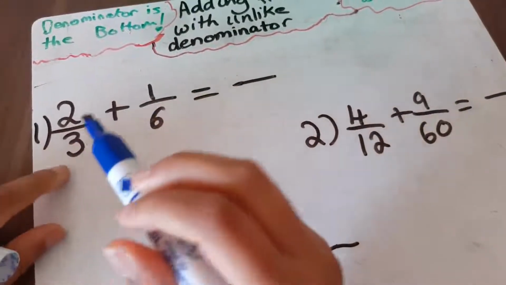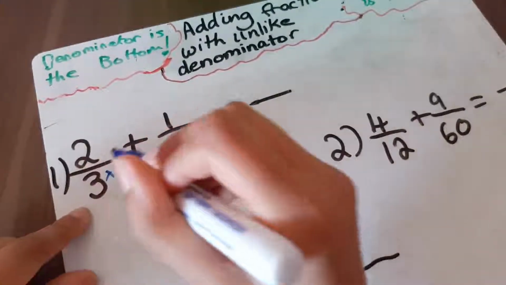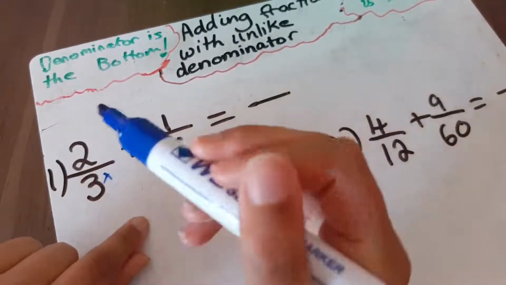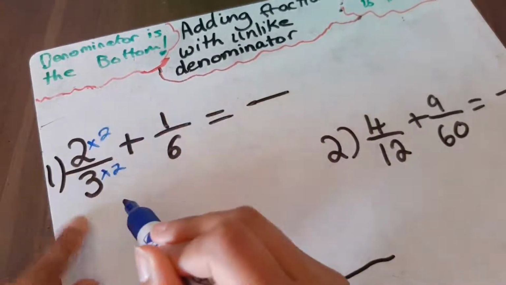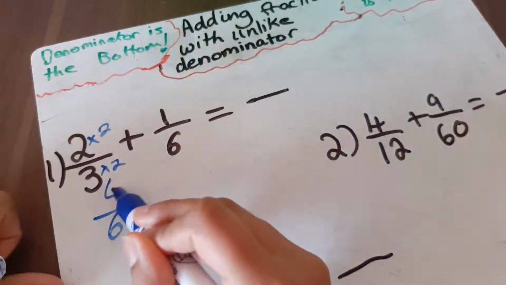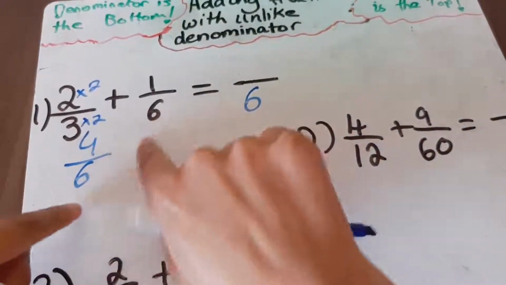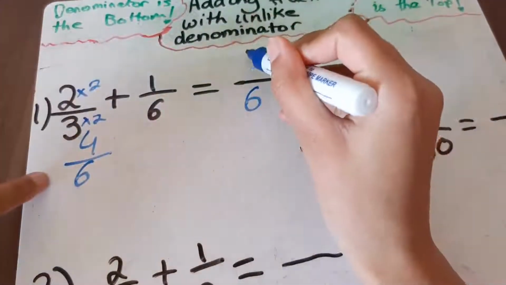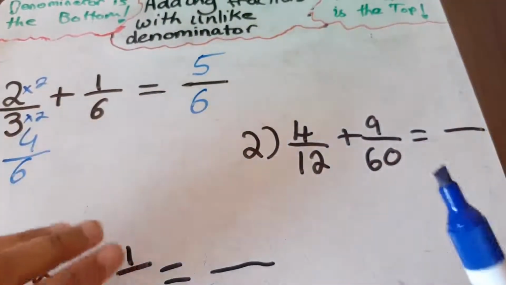Okay, so for this, we're only changing one of them. So we're changing 3 goes into 6 2 times. So I'm going to write down, multiply by 2. So this will be over 6. So we're going to get 6, and 2 times 2 is 4. And this will be ending with 6 because now we have them both even. 4 plus 1 is 5. That was a little bit easier one than where you have to change both of them.